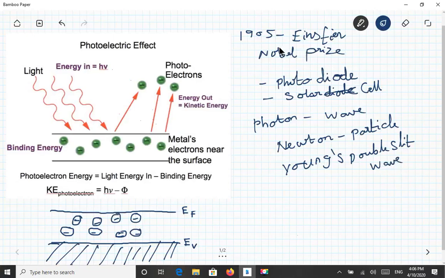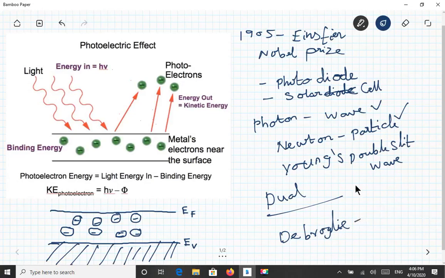So in that year of 1905, there was always confusion about whether light is a wave or a particle. Now we know that it behaves with a dual nature, right? You all know this, and we had studied the dual nature by the de Broglie wavelength, or de Broglie equation. I think you remember this equation.